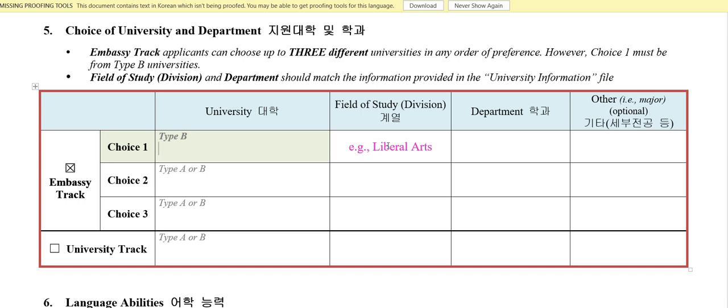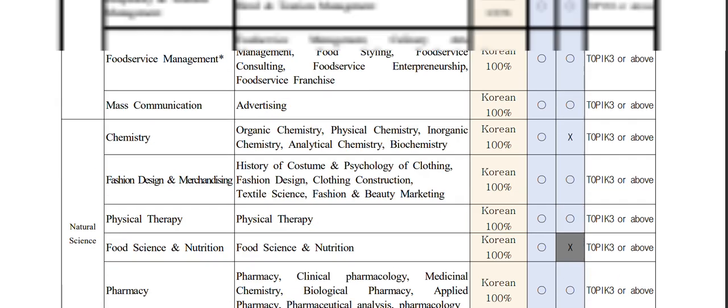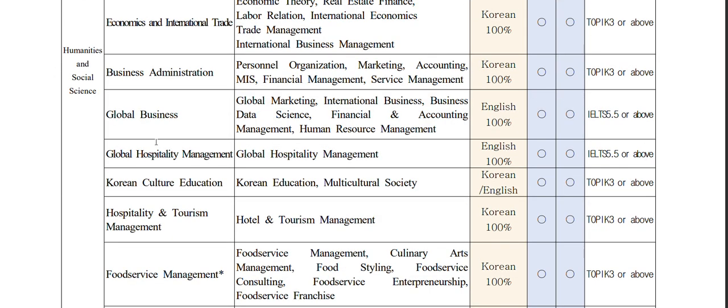Okay, and here is your field of study. As I said, mine was social science. If you are liberal arts, humanities, whatever it is, for department you have to fill it in. Here I showed in this PDF departments like pharmacy department, fashion design department, chemistry department, business administration department, global business department. So mine was global business.